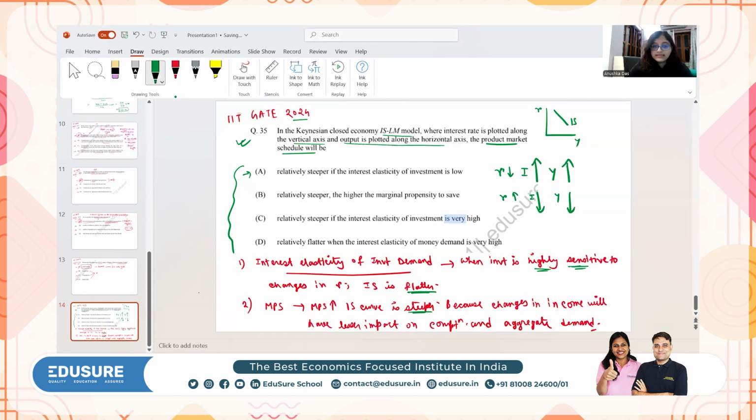So these are the two things which basically affect the slope of the IS schedule.